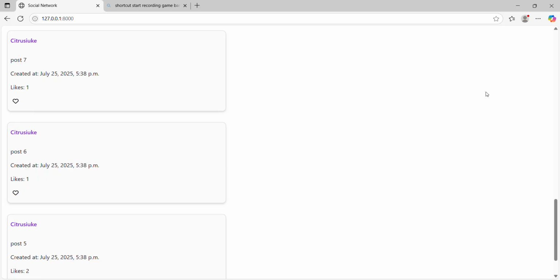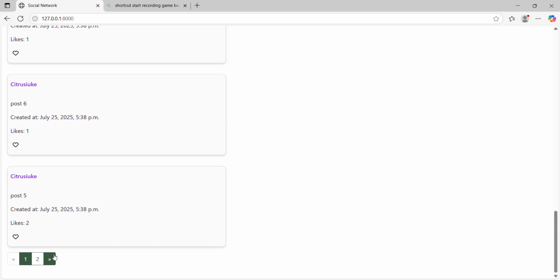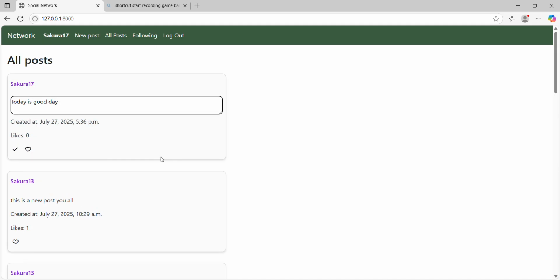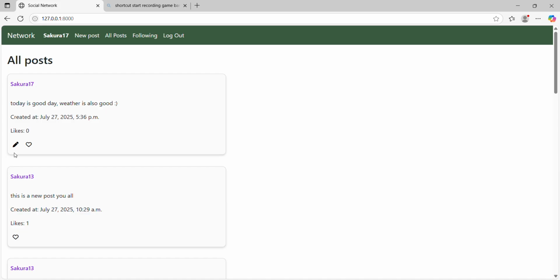Okay. Also, as I mentioned, we have pagination here, which shows 10 posts at most. Also, I can edit, I can like or unlike posts. So for example here, I press "Today is a good day," and I just edit, "Weather is also good." And I just press this tick and my post is saved.